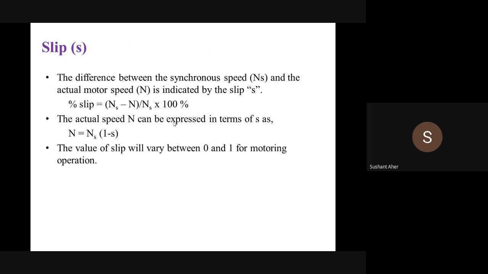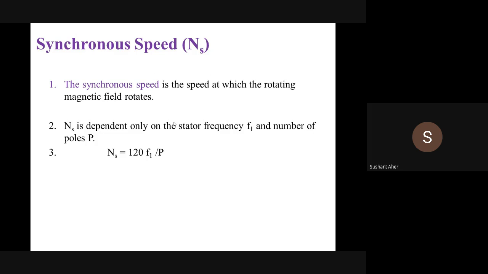Next, there is another term which is called the actual speed. When the interaction between the stator and the rotor magnetic field occurs, your rotor experiences some kind of force and starts rotating.